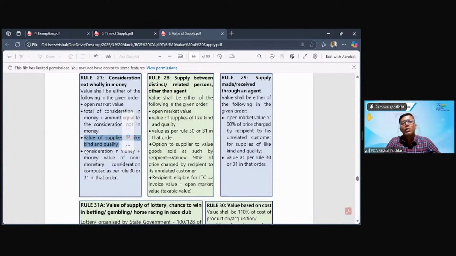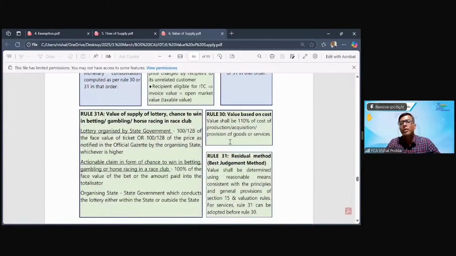Then the next is consideration in money plus money value of non-monetary consideration. Fine, that is what we already discussed here. Value computed as per rule 30 or 31 in that order. Now what is 30 saying? 30 says that where you cannot find value by any of the above methods, do costing. You have a separate subject where you would have studied in detail how to do costing of different things. So find out the cost, and in that cost add 10% as your profit margin. In short, take 110% of the cost. That will become the value. This is what rule 30 says.